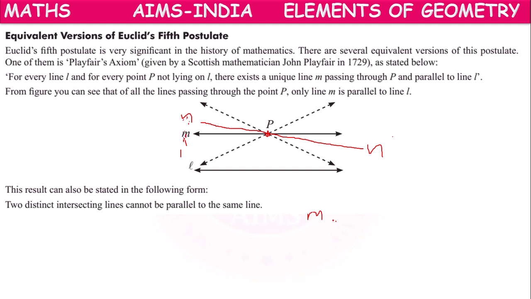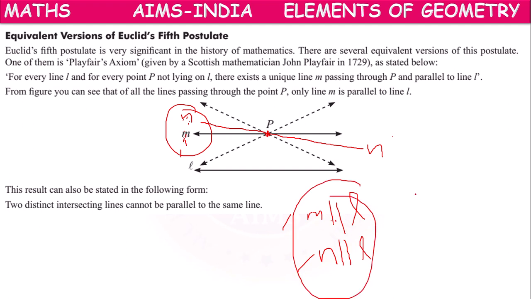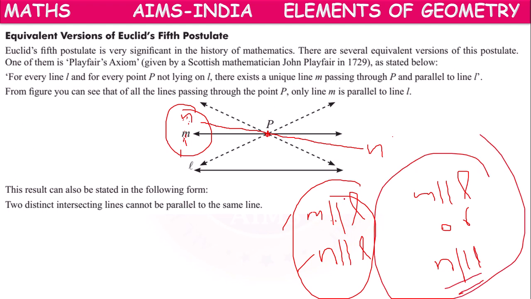Both M parallel to L and N parallel to L does not happen. Why? Because M and N are two distinct intersecting lines. Out of the two, only one, either M is parallel to L or N is parallel to L. Any one can happen, but both cannot be parallel to the same line as they are intersecting.